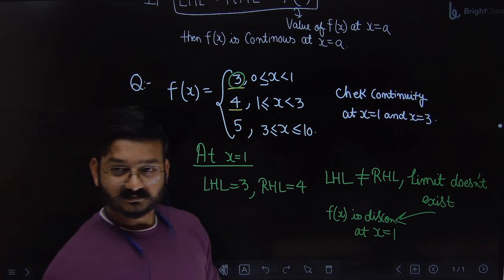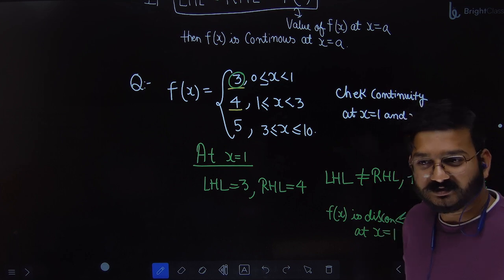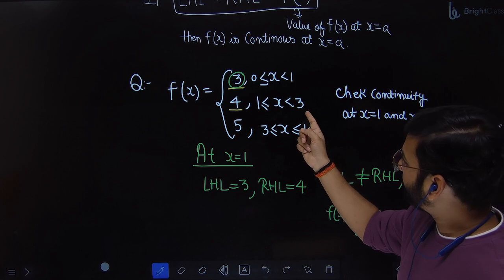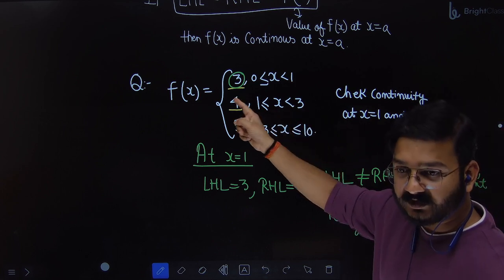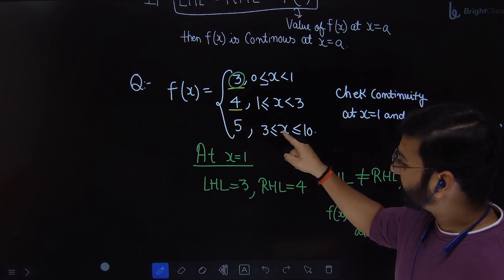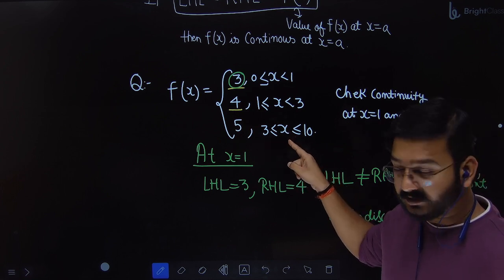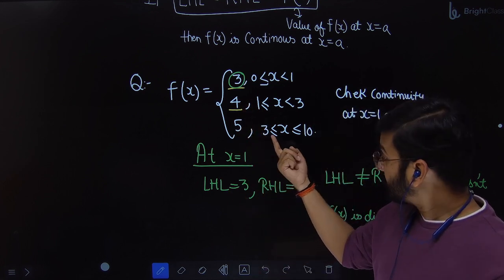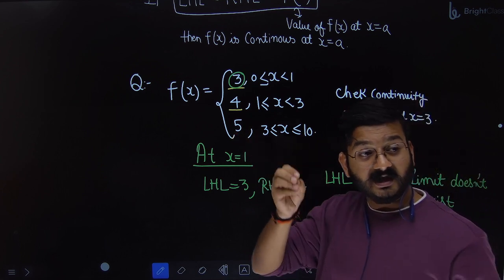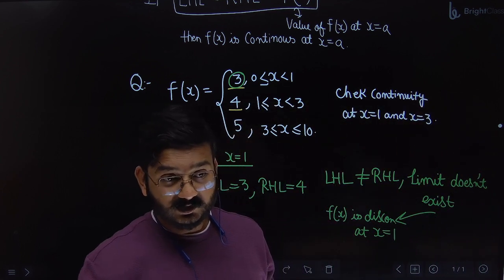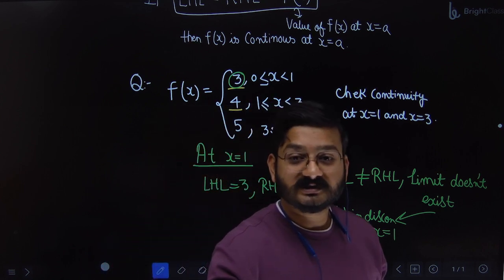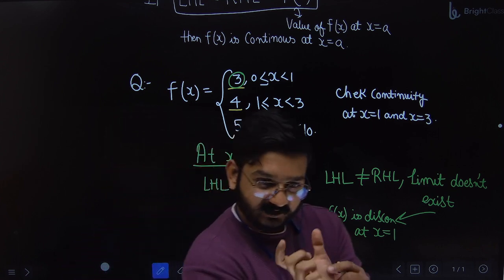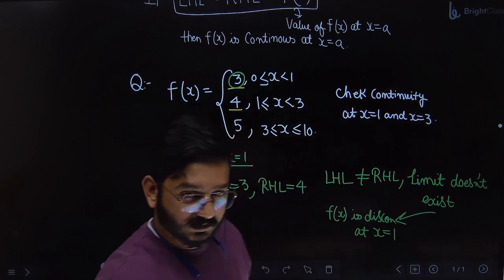Discontinuous? Yes. Discontinuous. So for 3, all of you observe. Left hand limit for 3 means x less than 3. What is the value? 4. X greater than 3 means the right hand limit. What is the value? 5. So left hand limit at 3 is 4. Right hand limit at 3 is 5. Again, LHL and RHL are not equal. So limit doesn't exist. When limit is not existing, there is no point of checking value of function. You check the value of the function when you see the first step is satisfied, that is LHL equal to RHL.